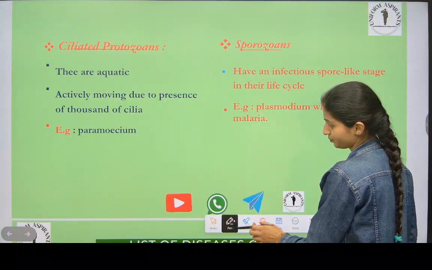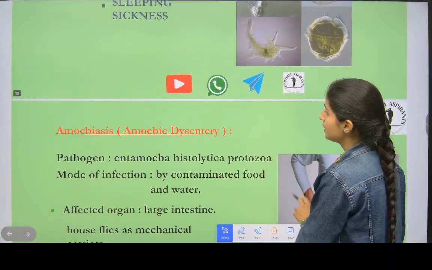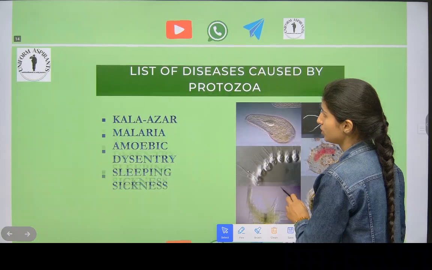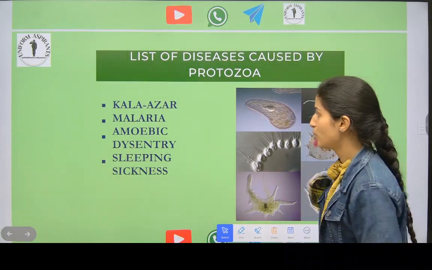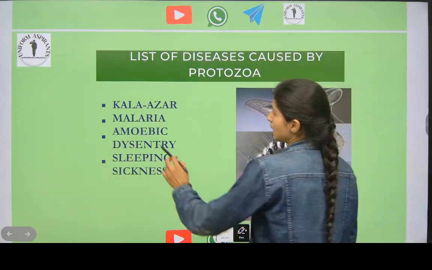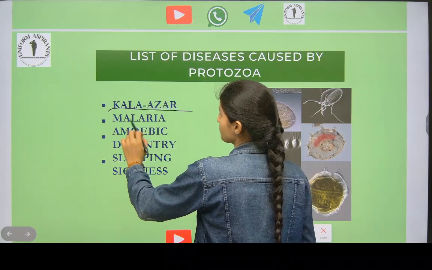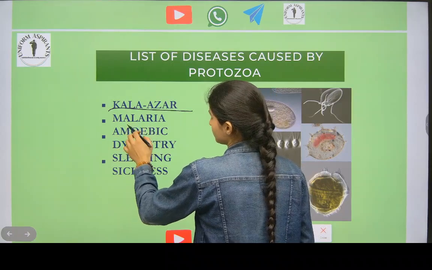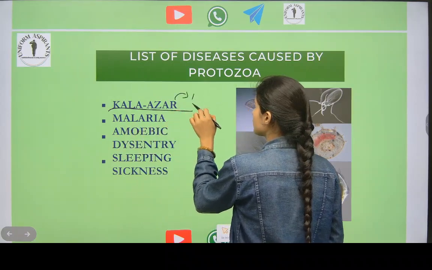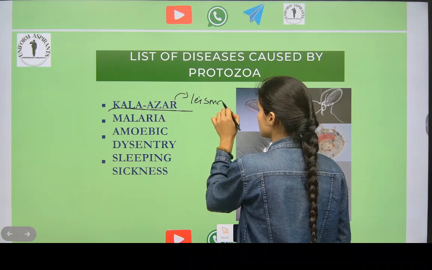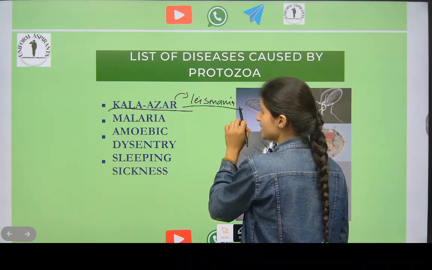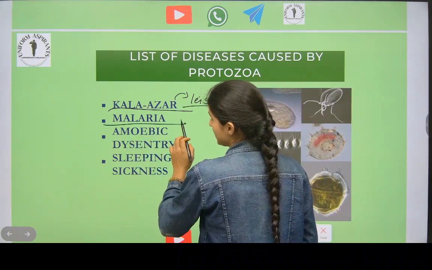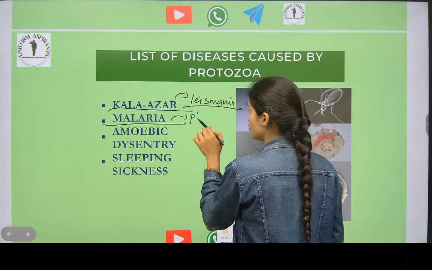Now we will see here the list of diseases caused by protozoa. What are those? Kala azar, caused by leishmania. Write this, leishmania. Then malaria, caused by plasmodium.